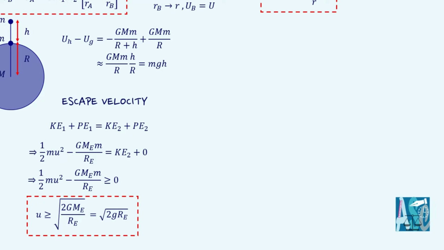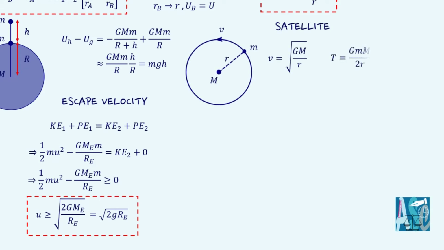Next, let us discuss the kinetic and potential energy for a satellite of mass m moving at a distance r from the center of the planet of mass M. Using the concept of centripetal force, we can obtain its expression for velocity and calculate its kinetic energy. T = ½mv², that is equal to GMm / 2r.